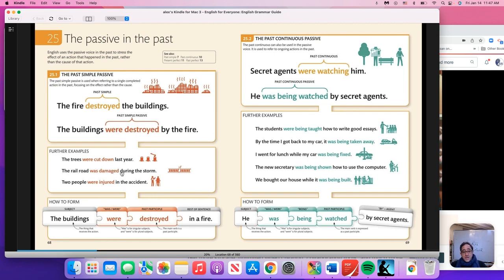The railroad was damaged during the storm. Do we know who or what damaged it? No, we just came out and saw they were damaged. Two people were injured in the accident. So often in the news, they will use passive because they don't know, there's not a specific person who hurt them. We just care about who was affected.